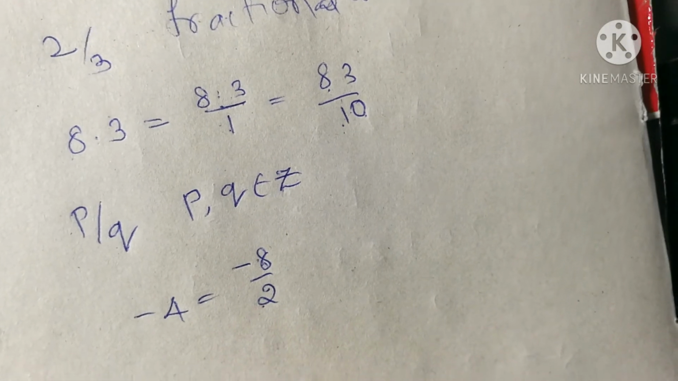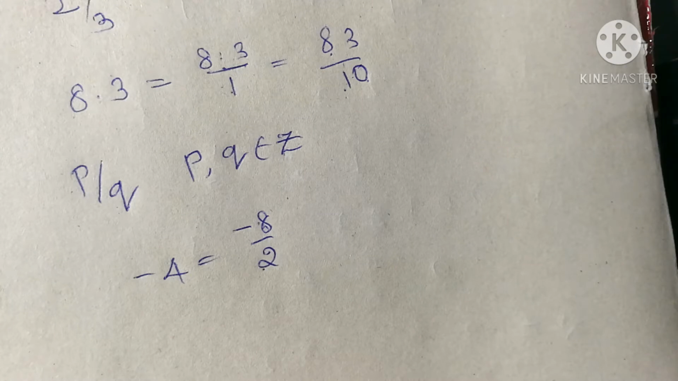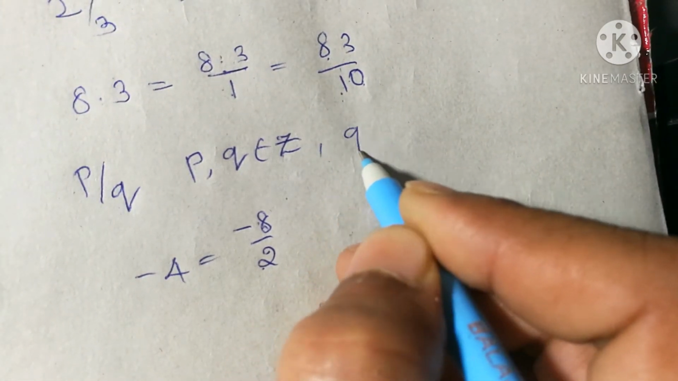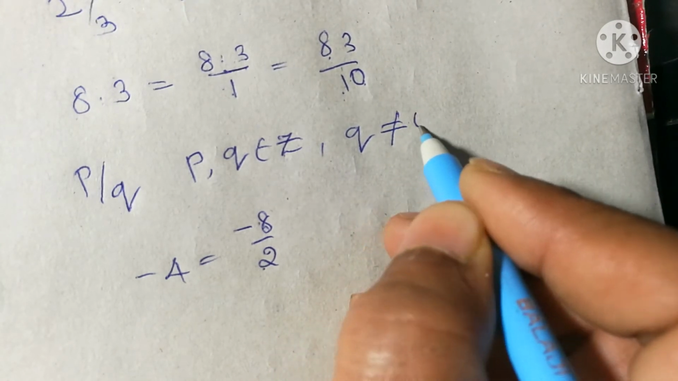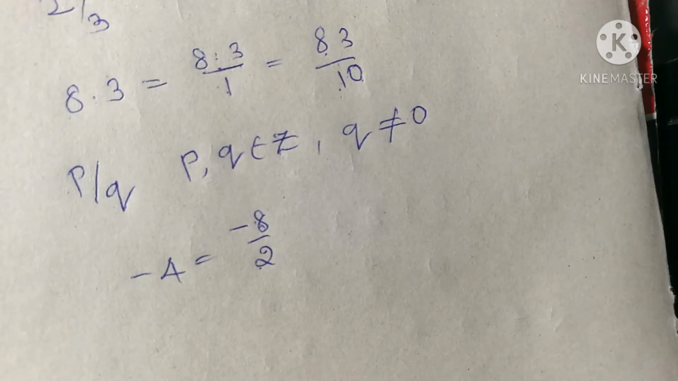Here one more thing you have to remember: division by 0 is not defined, isn't it? So Q cannot be 0. Here we have to add one more point, that Q is not equal to 0. Q cannot be 0. This is the proper definition of a rational number. What is a rational number?